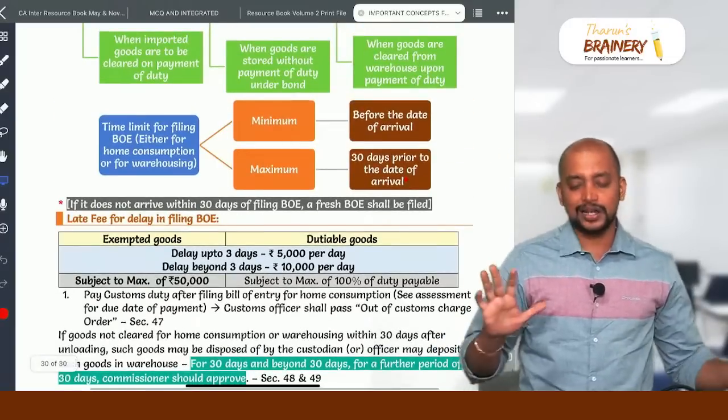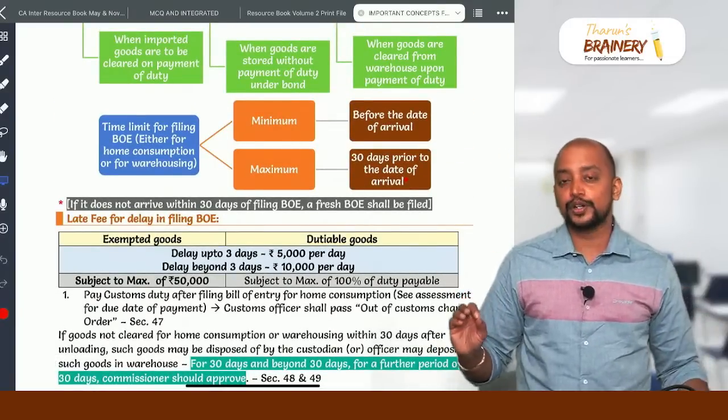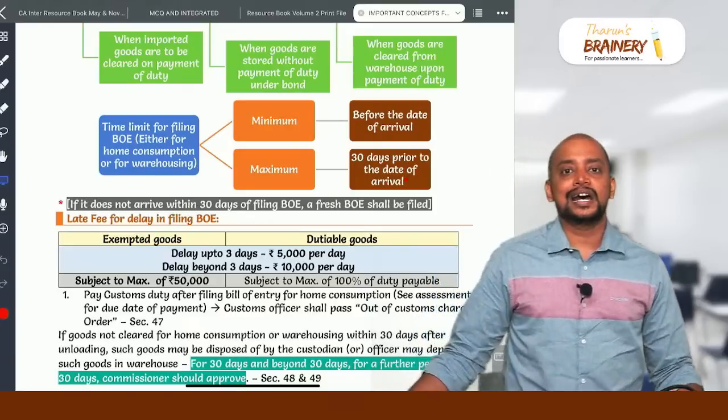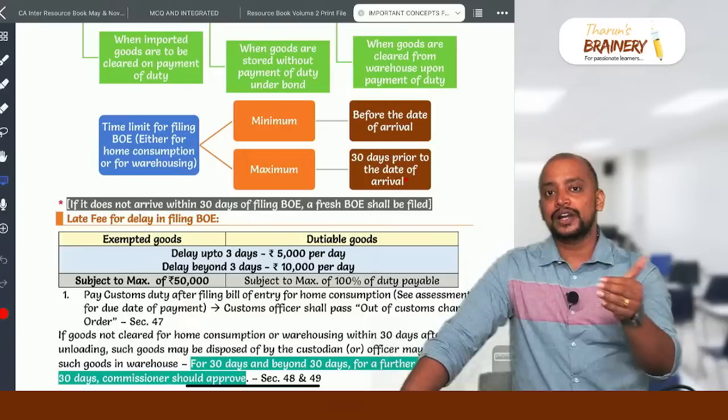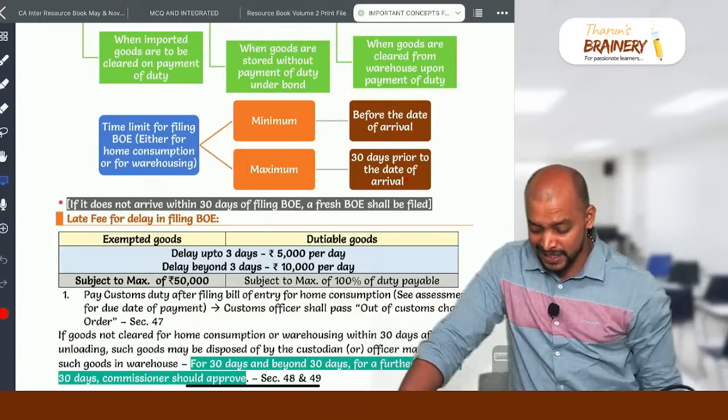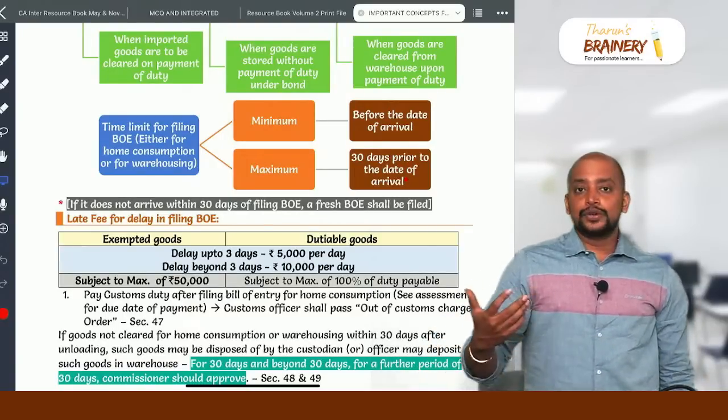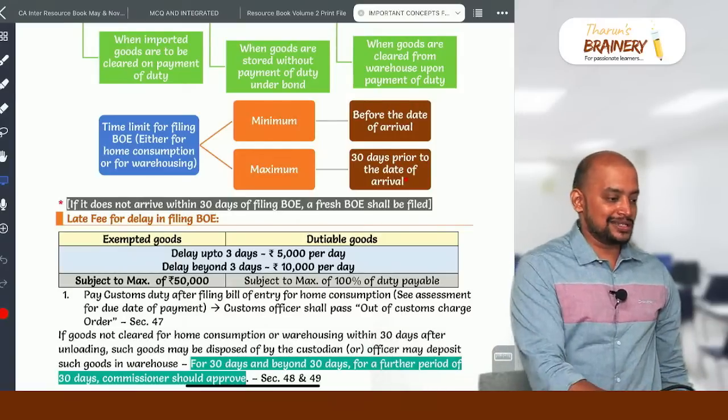So these are some hardcore important concepts in GST and customs which you need to revise. I already gave you a brief revision related to this, so let's answer whatever queries you are having.